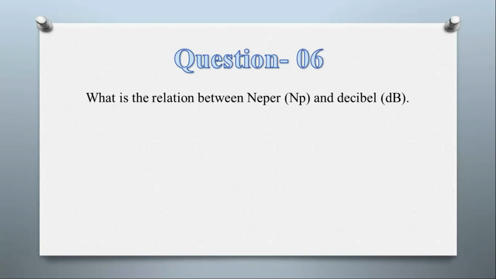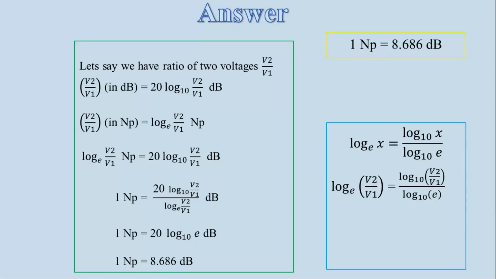The next question was, what is the relation between the Napier and the decibel, and the difference as well? The short answer we have to tell in one line is this relation between Napier and dB: 1 Napier is equal to 8.686 dB. Let's see this very quickly. Though this was not asked, I am just telling you for the sake of information.